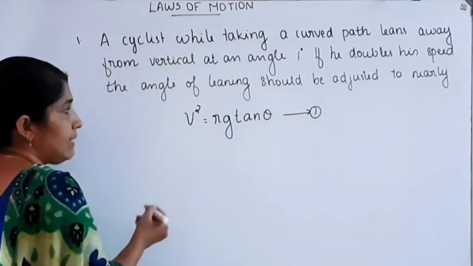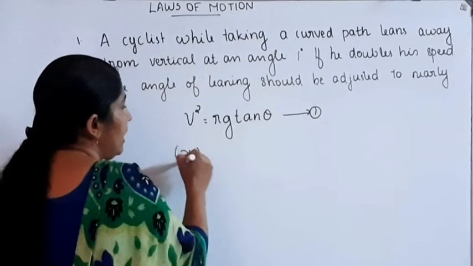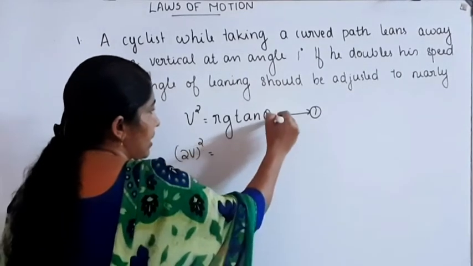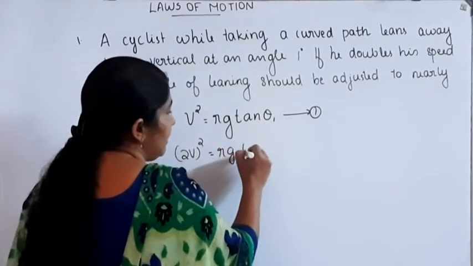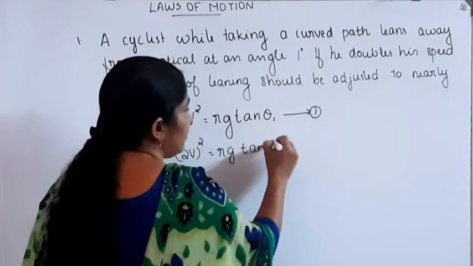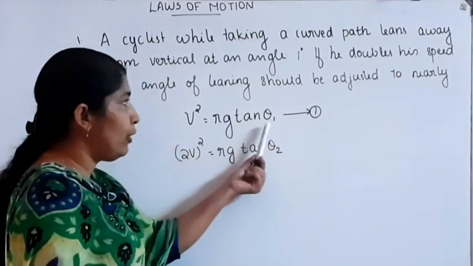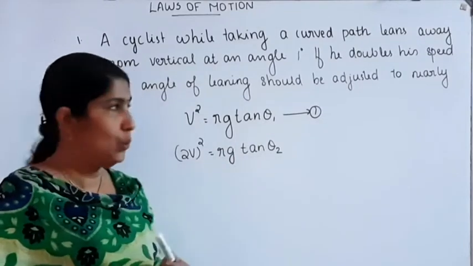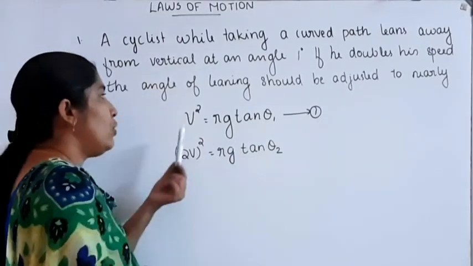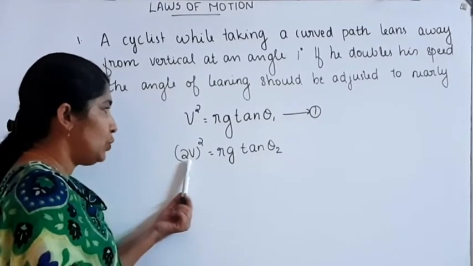In the second case, if he doubles his speed, (2v) the whole square is equal to Rg tan theta 2. We want to find the angle of leaning. The first angle of leaning is taken as theta 1 and the second as theta 2. In the first case the velocity is v, and in the second case the velocity is 2v.